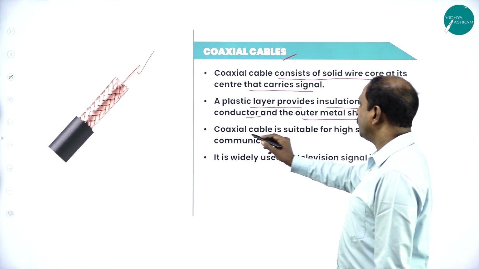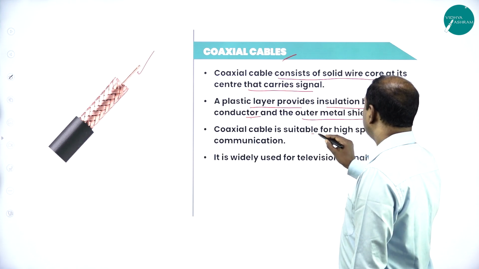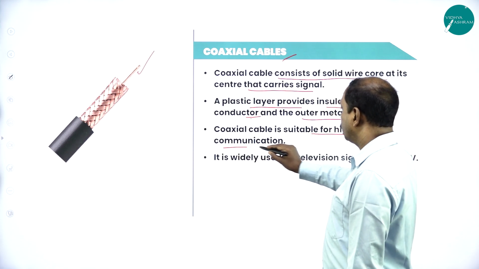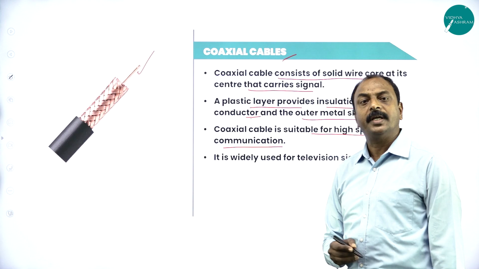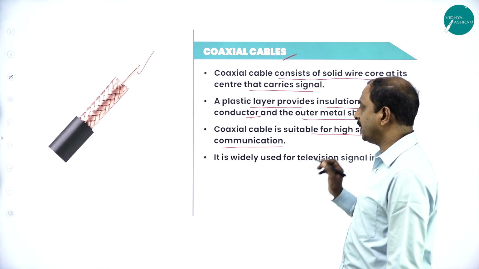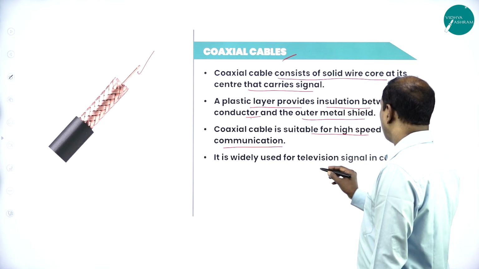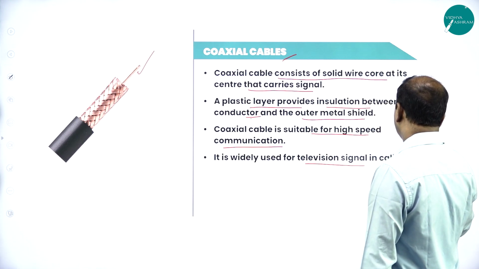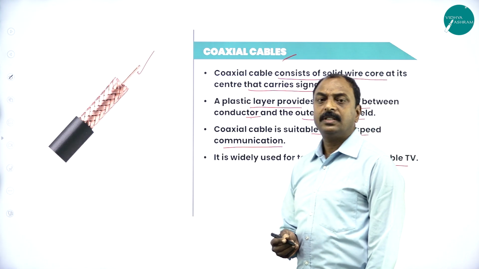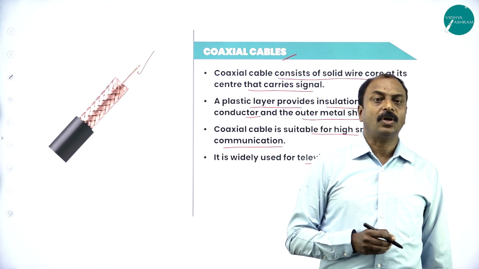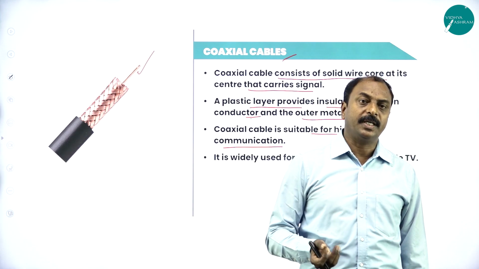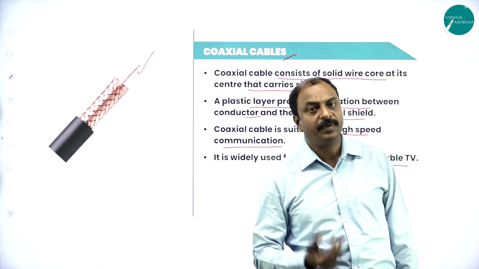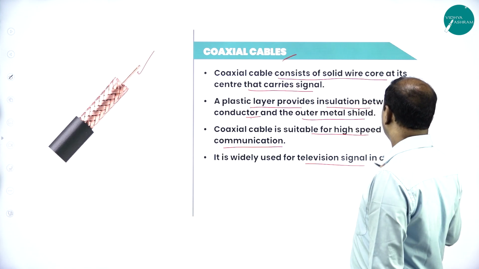Next, coaxial cable is suitable for high speed communication. We use this for high speed data as well as voice communication, and it is widely used for TV signals and in cable TV. These are the applications or uses of coaxial cable.